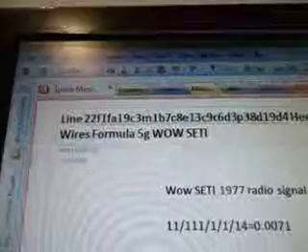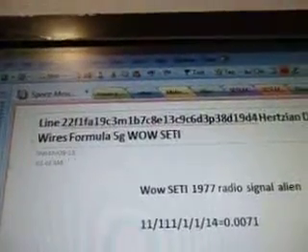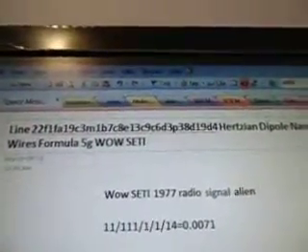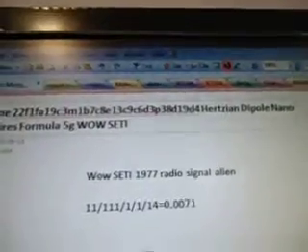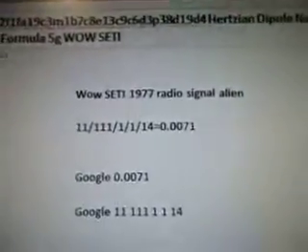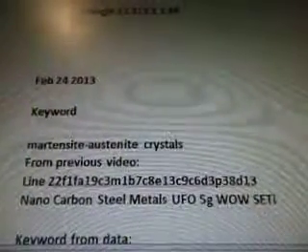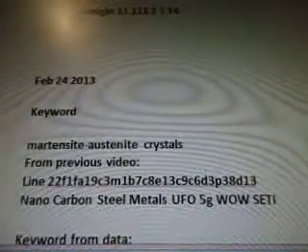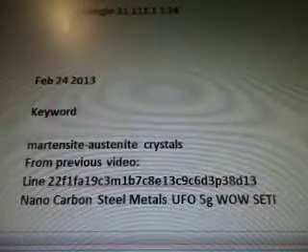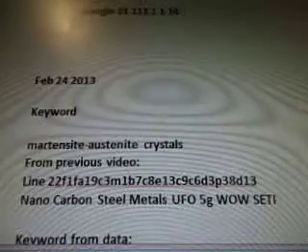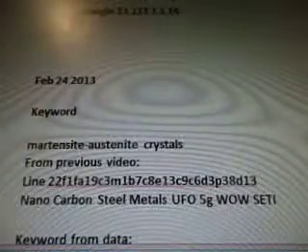22f1fa19c3m, 1b7c8e13c9c6d3p38d19d4 Hertzian Dipole nanowires formula 5G Wow Seti. There's the alien radio signal. There we go. So this is a Hertzian Dipole nanowires formula for long-distance deep space communication signals for a UFO spaceship from the WOW data.